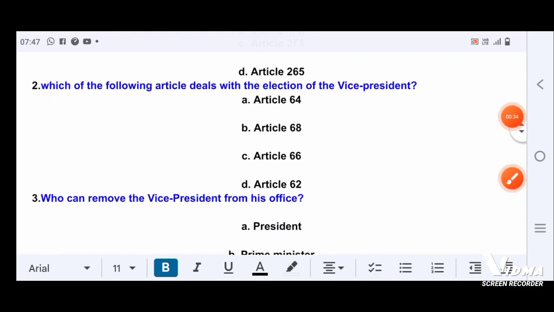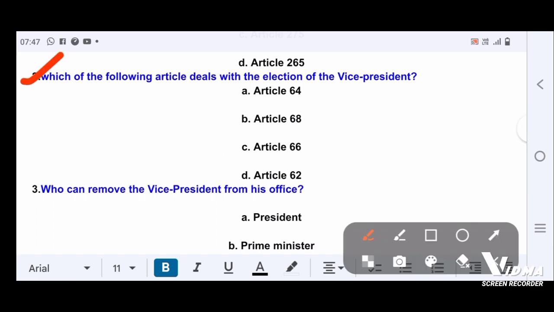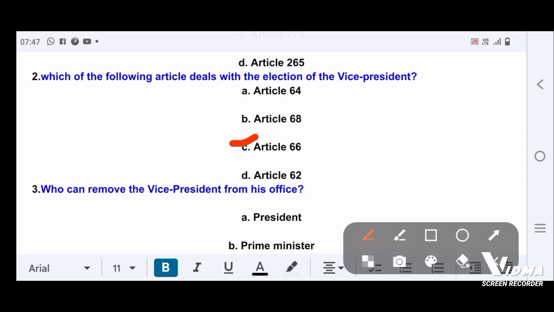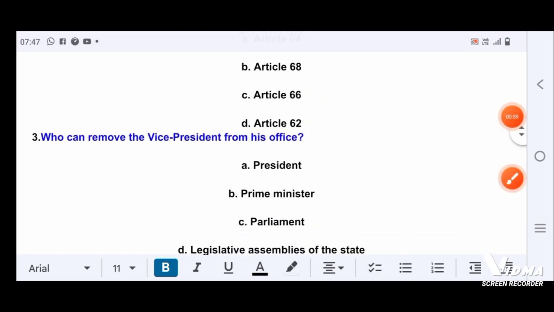Next question. Which of the following articles deals with the election of the Vice President? Option A, Article 64. Option B, Article 68. Option C, Article 66. Option D, Article 62. Correct answer is option C, Article 66.